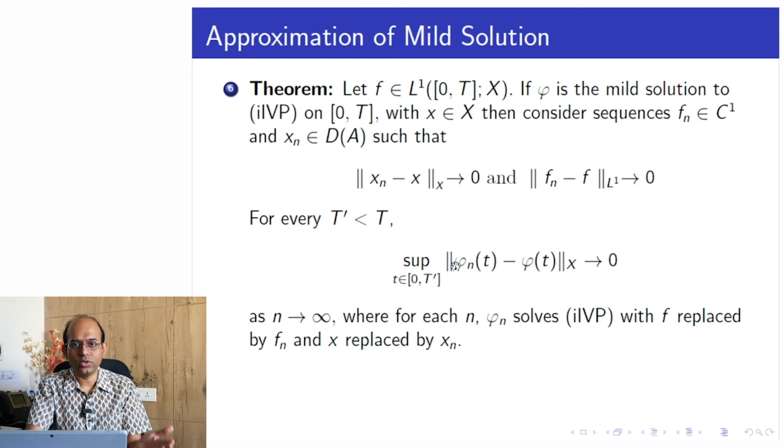Then this solution of the approximated equation is a good approximation of the mild solution in the sup norm sense, correct? They converge uniformly. So the norm of phi n of t minus phi of t, supremum over 0 to t prime, this whole thing converges to 0, for any t prime which is less than capital T.